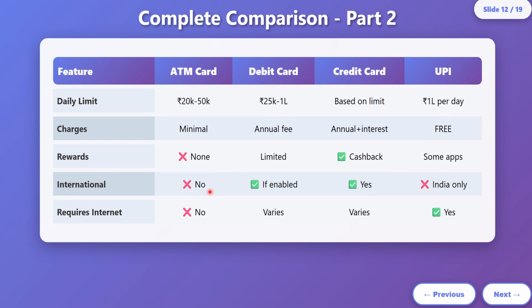For an ATM card, you cannot have international transactions. For a debit card, it might be enabled if that card allows. A credit card, it is allowed. UPI is available only in India. An ATM card does not require internet, whereas for a debit card and credit card, it depends. For UPI, it is required.